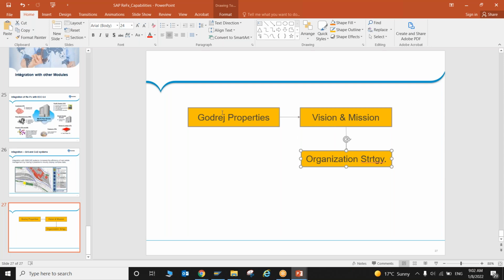So how it is: we have Godrej Properties, which has a vision and mission. To achieve the vision and mission we have the organization strategy, and as per the organization strategy the ideas will be submitted.